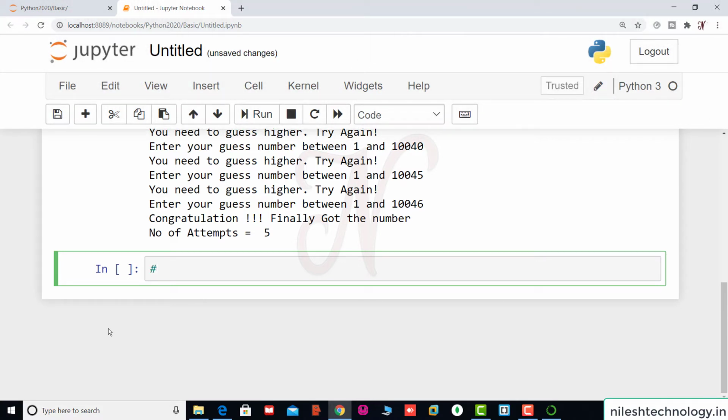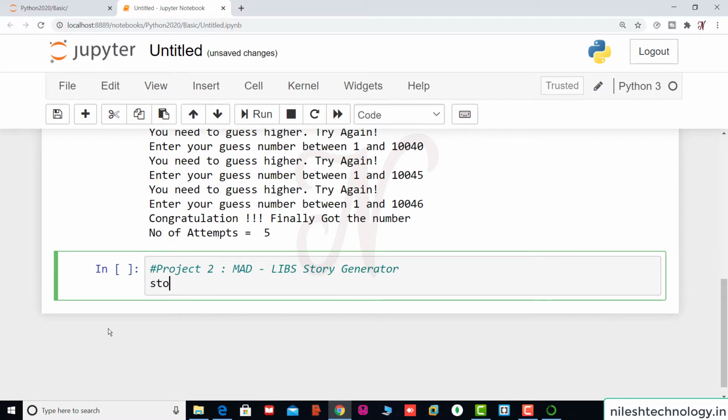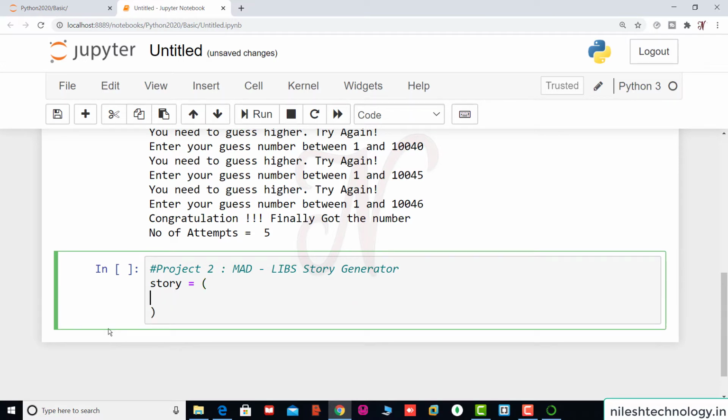So this is the project name: project number 2, Mad Libs story generator. Initially we declare one variable, for example story. First we create one story and we use a multi-line string. So first we write the story. One day my dash dash friend and I decided to go to the dash dash game in dash dash.